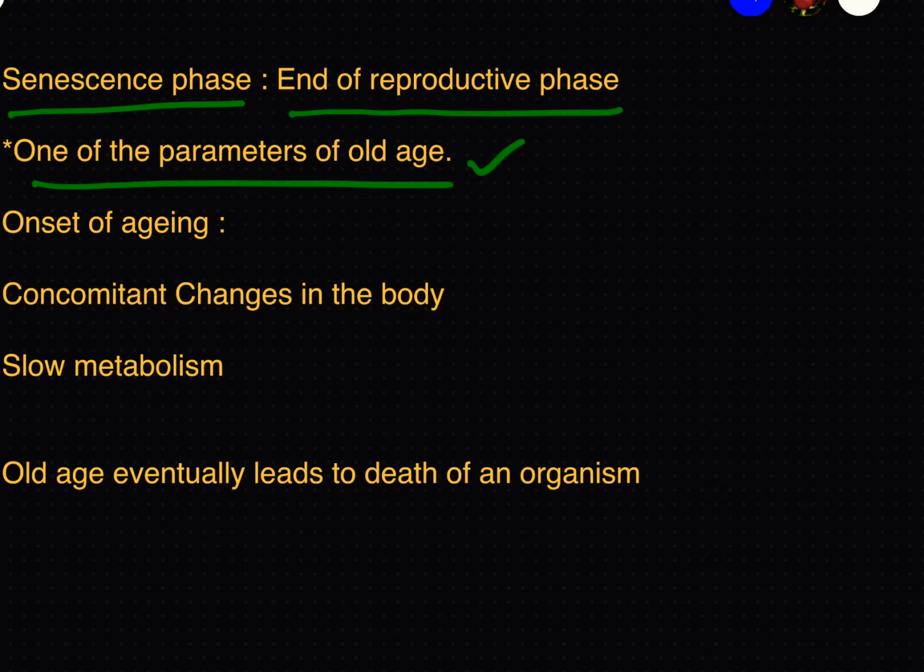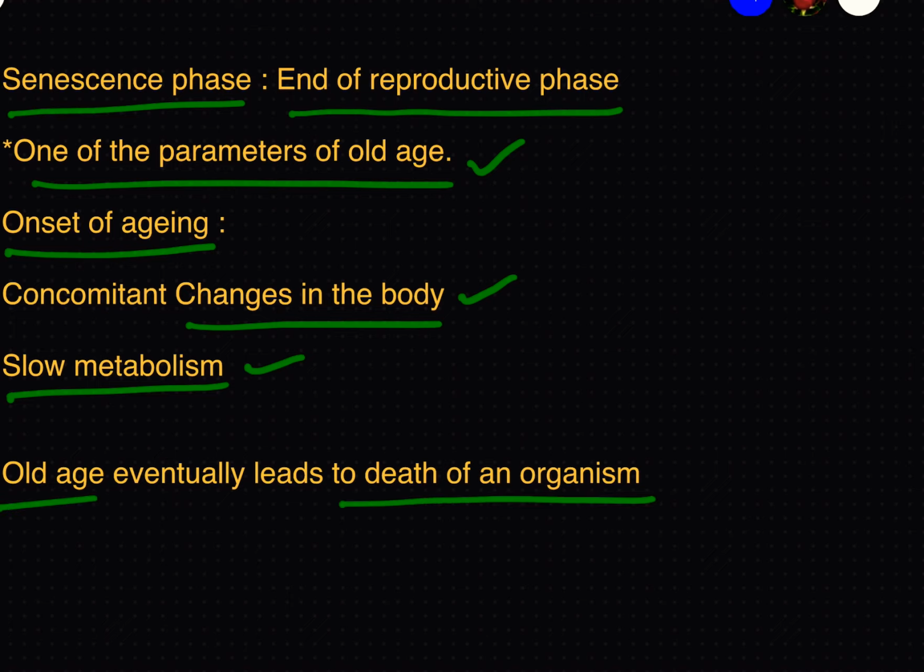And during the aging process, there are so many changes taking place in your body. Metabolism slows down, and eventually senescence phase leads to old age. Old age will even lead to death of the organism, right? So the kind of changes that take place during senescence phase are quite complex.